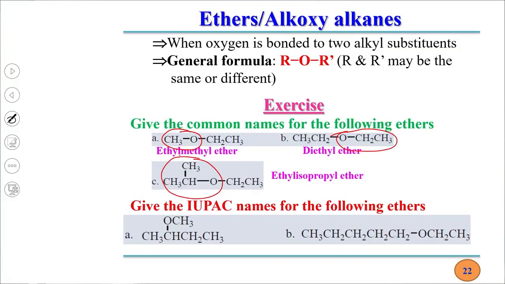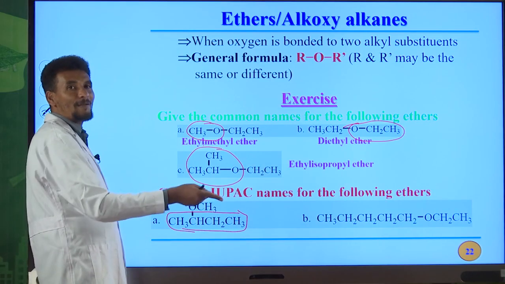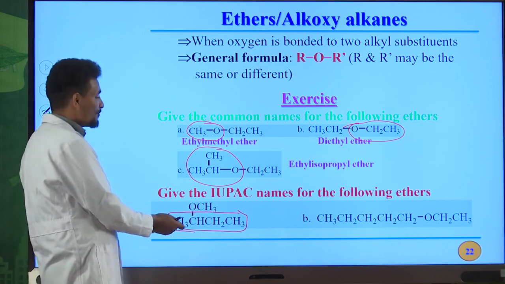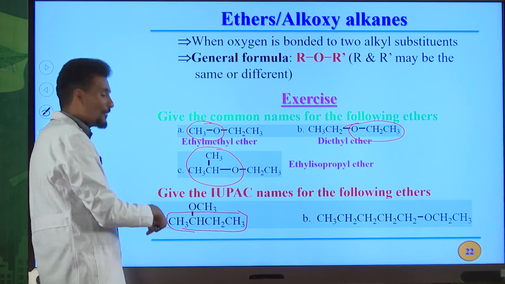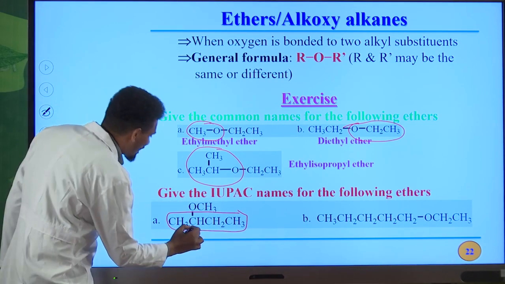So the first one is selecting longest continuous chain. The second one is numbering system. This one is longest continuous chain, and you must start from this one, from left to right. Why? Because this group is nearest to this carbon atom. But when you start from right to left, it is far from the end carbon atom. Therefore, this is on second position.